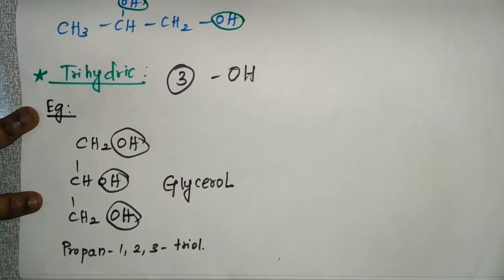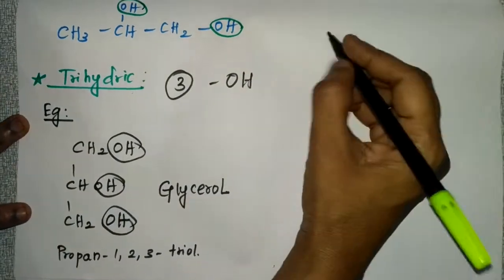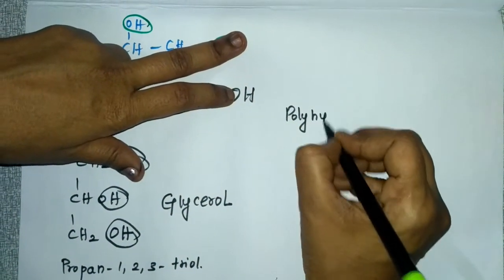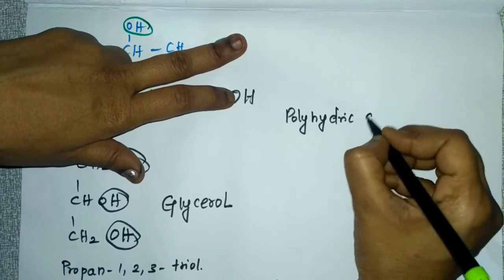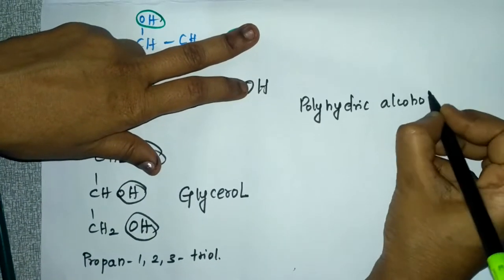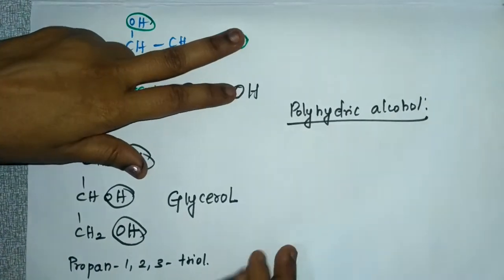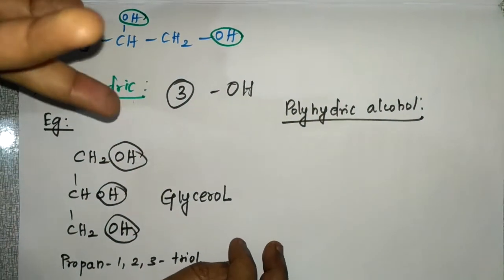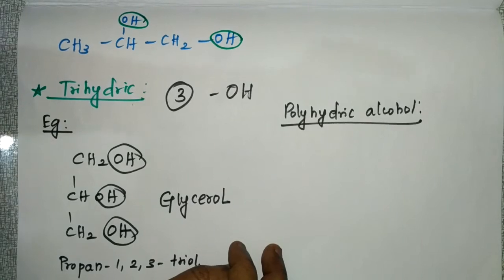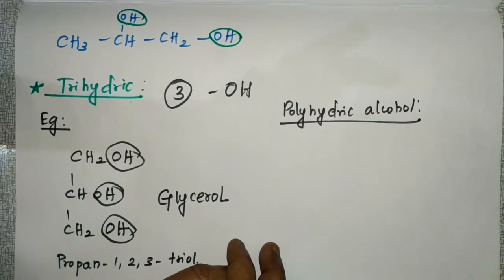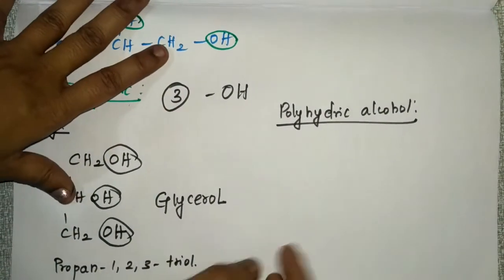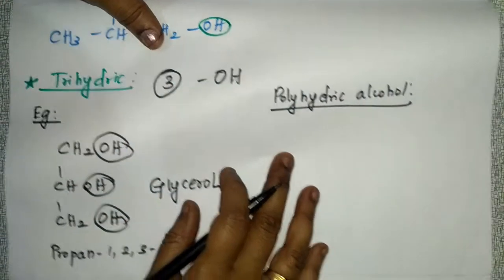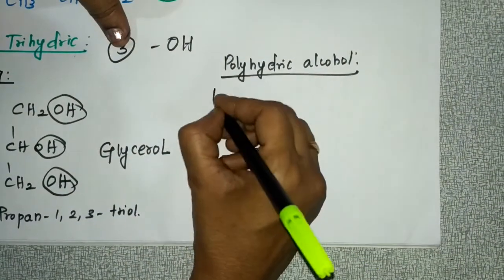Okay, and what do you mean by polyhydric alcohol? If you take polyhydric alcohol, it will have more than 3 hydroxyl groups attached to the aliphatic carbon chain. So more than 3 hydroxyl groups will be there. So that is polyhydric alcohol. So an example for this polyhydric alcohol is,